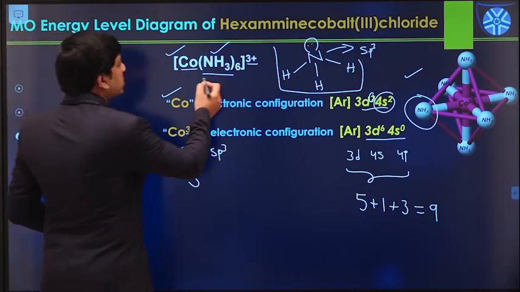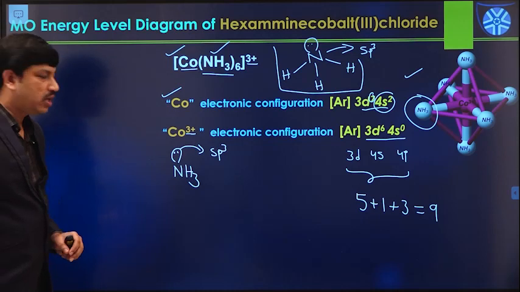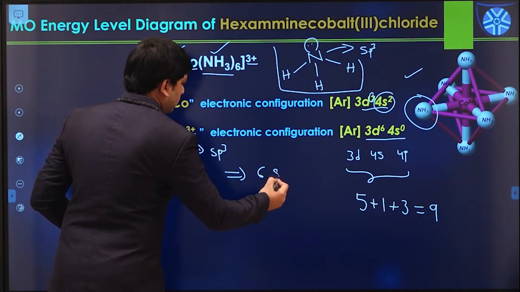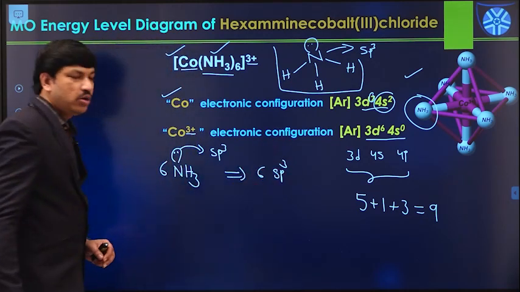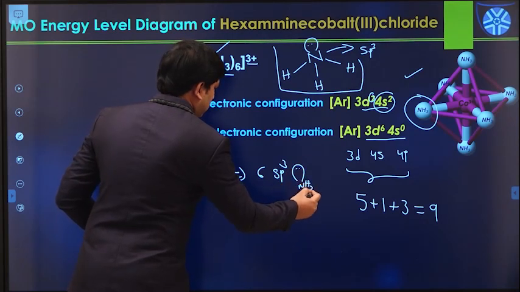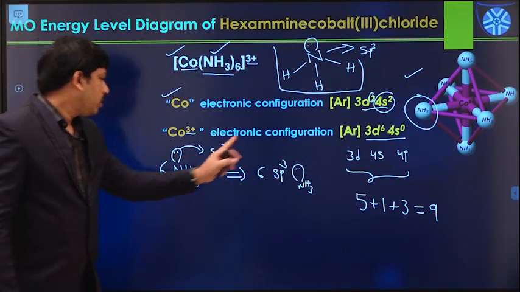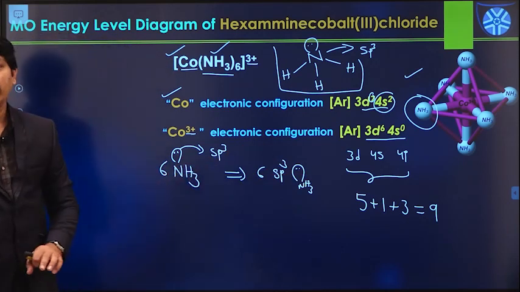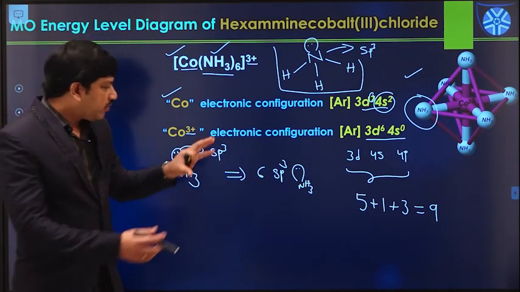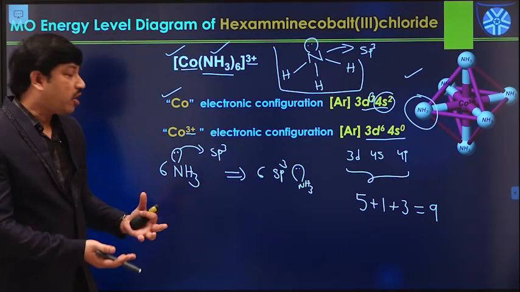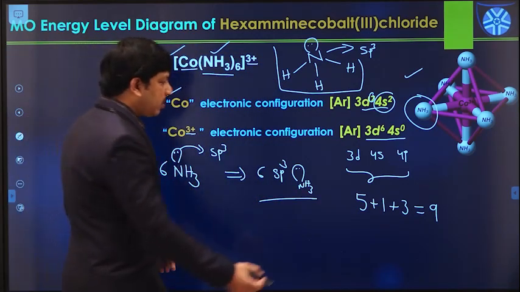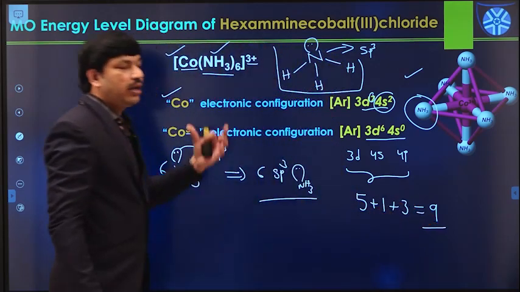So like this, how many ligands do we have in this example? Total 6 ligands are available. So that means here we have 6 sp3 hybridized orbitals in this manner, like this. So the ligands actually contain 6 sp3 hybridized orbitals, and the corresponding metal contains 9 atomic orbitals. Now we have to see the linear combination between these ligand orbitals and these 9 metal